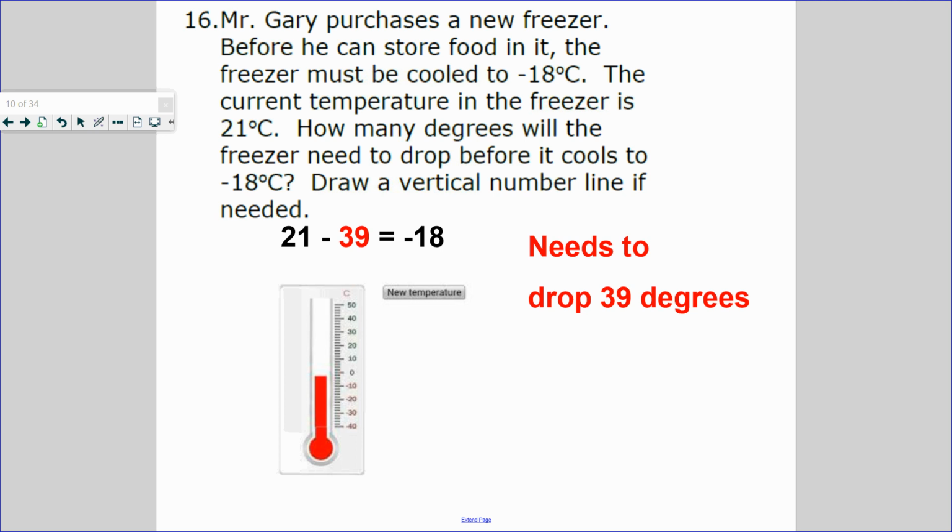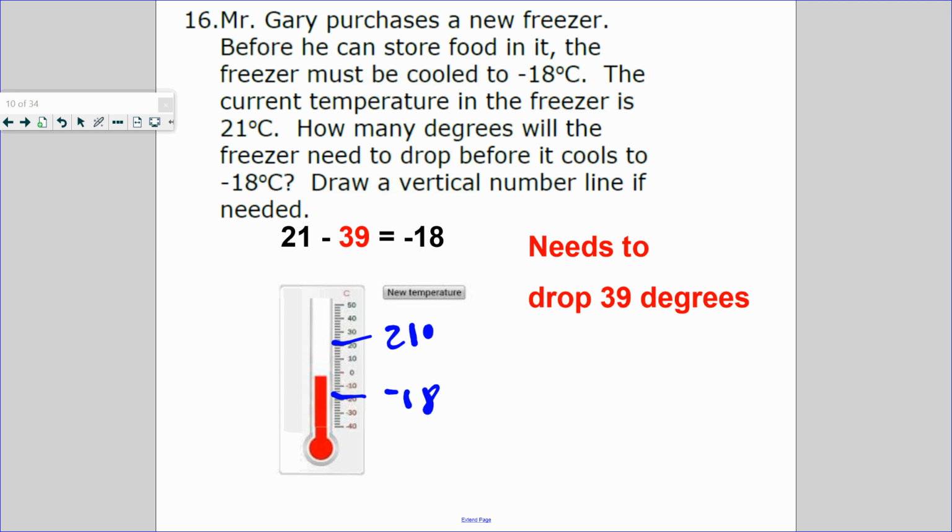Number 16, Mr. Gary purchased a new freezer. Before he can store food in it, the freezer must be cooled to negative 18 degrees. So negative 18 is right here. The current temperature in the freezer is 21 degrees, right here. How many degrees will the temperature need to drop before it cools to negative 18? Draw a vertical number line if needed. I drew one, as you can tell.